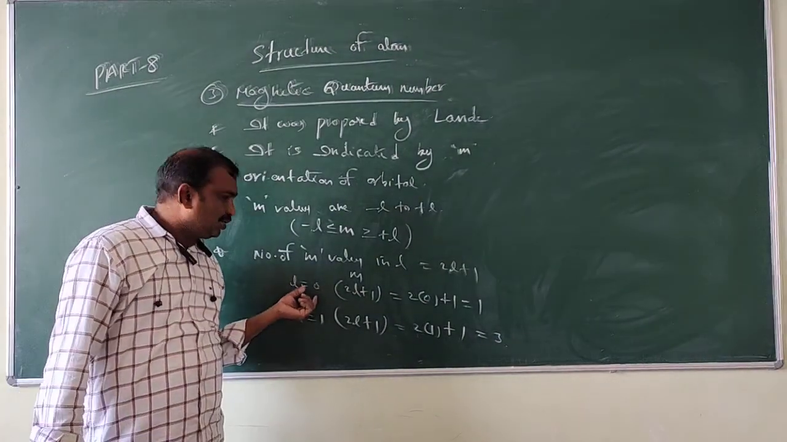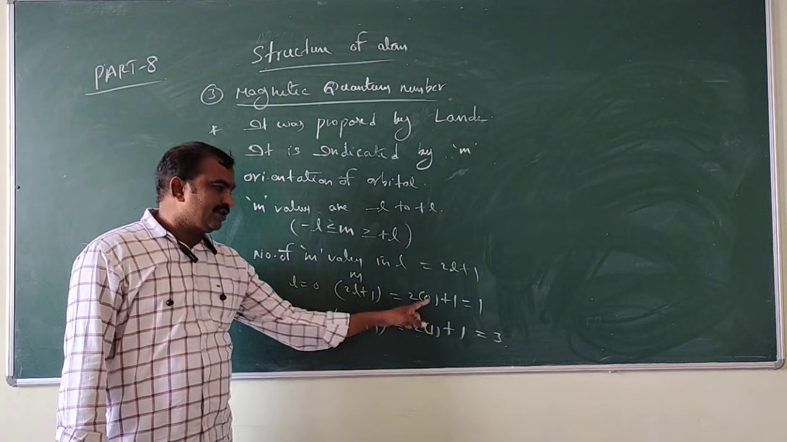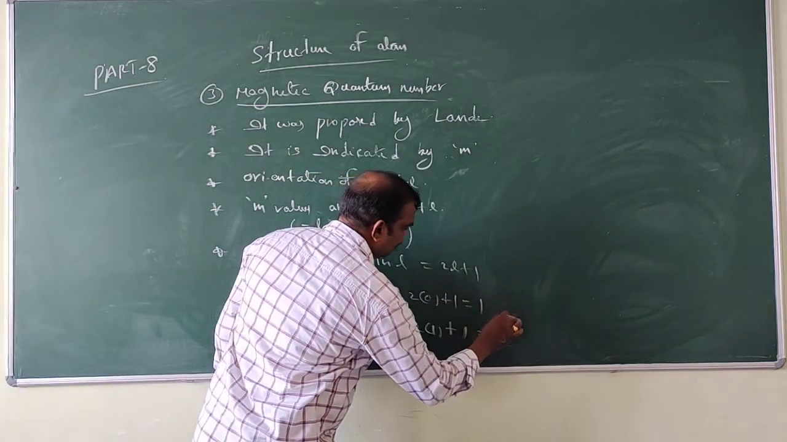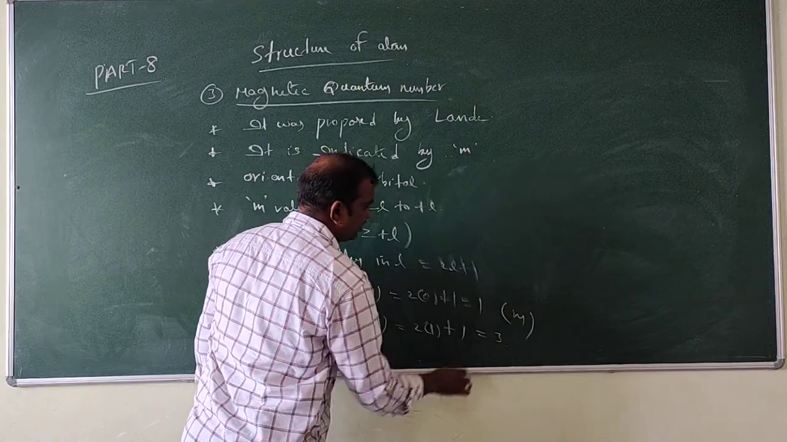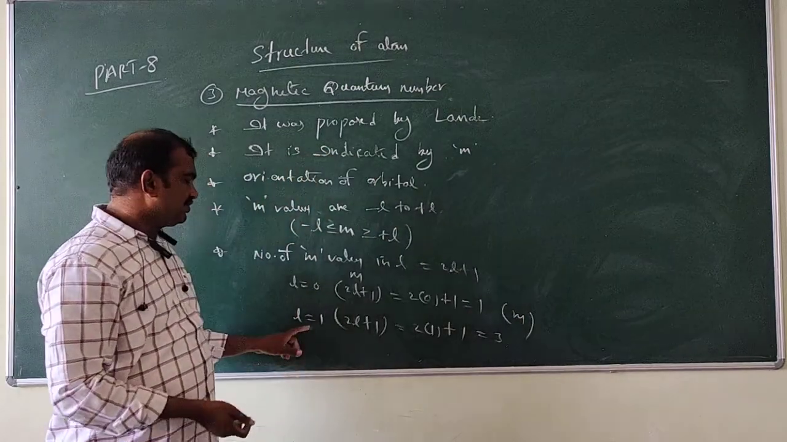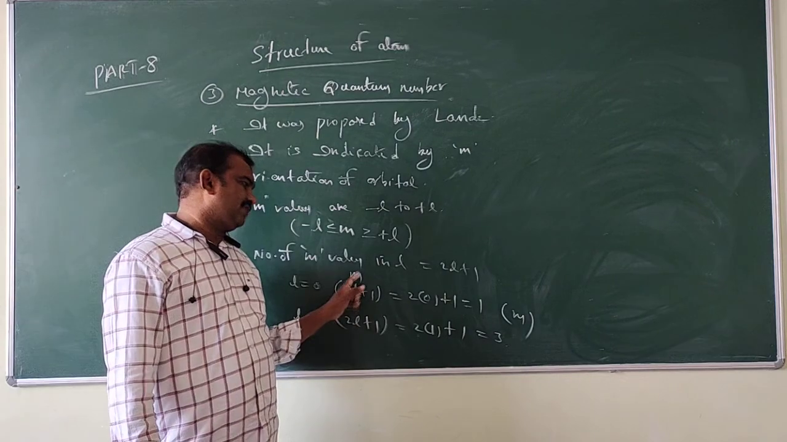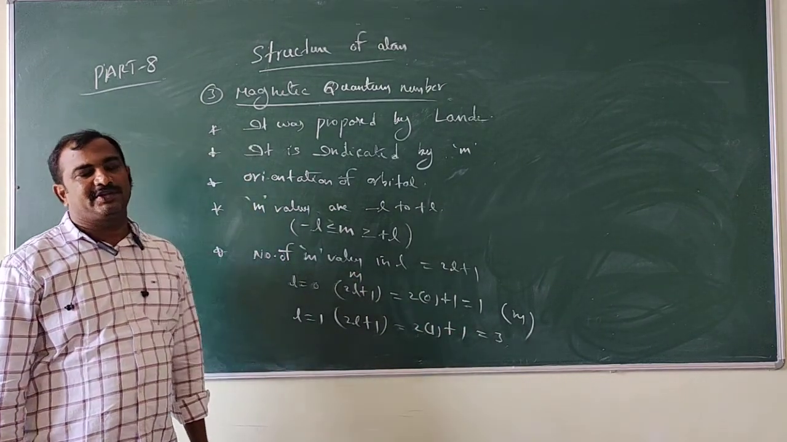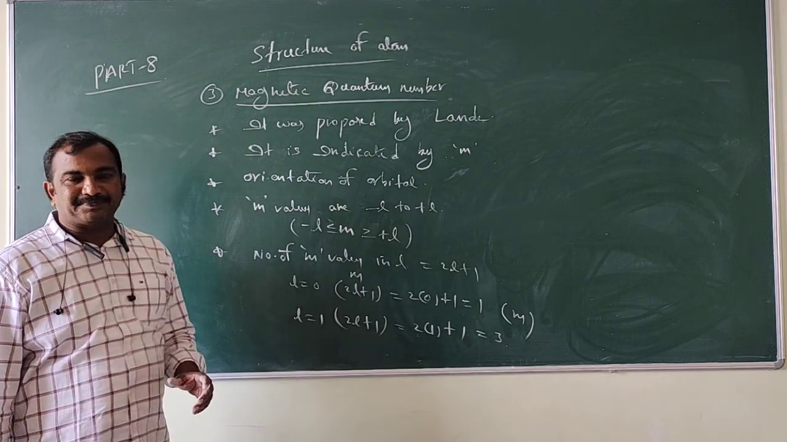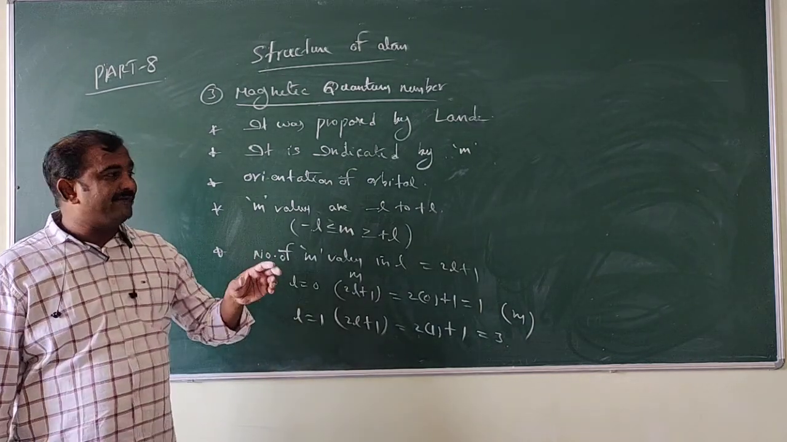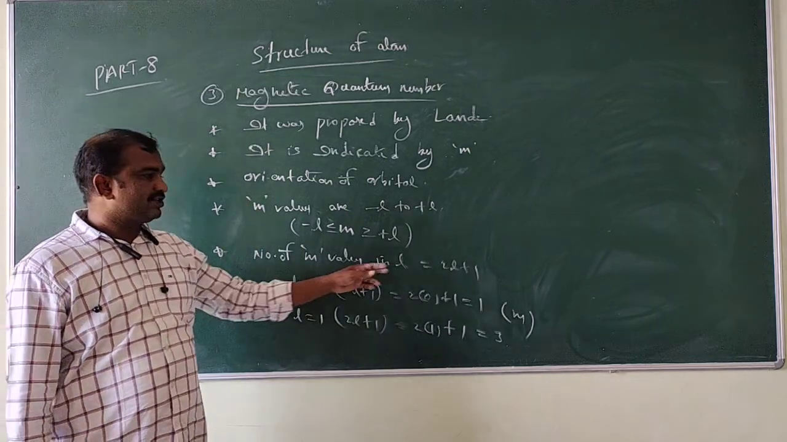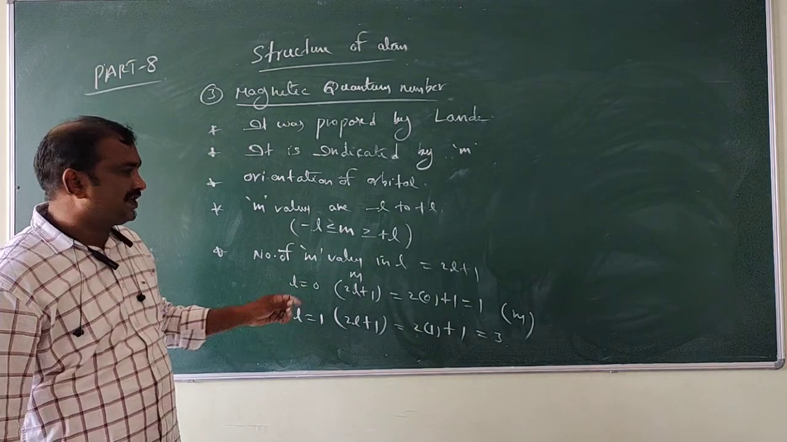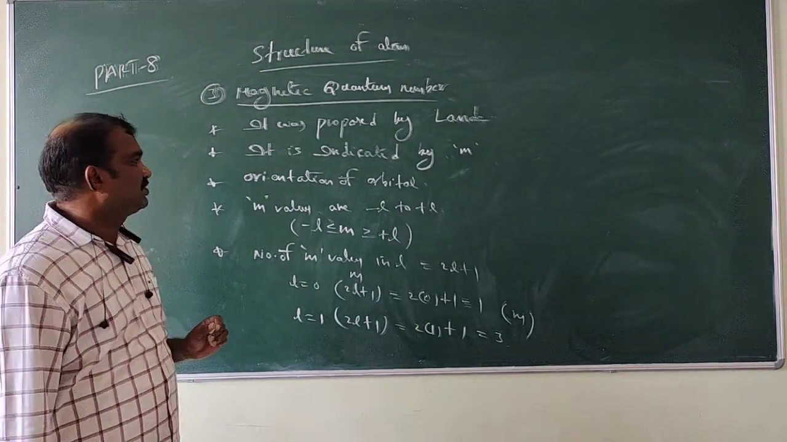So that means, look at here. If L is equal to 0 and you substitute 0 here, how many m values will come? 1. If L is equal to 1, 2l plus 1 is the m formula, so it is equal to 2 into 1 plus 1, that is equal to 3. 3 m values will come. So the number of m values depends upon L values by the 2l plus 1 formula. By using this formula, we can calculate the m values.